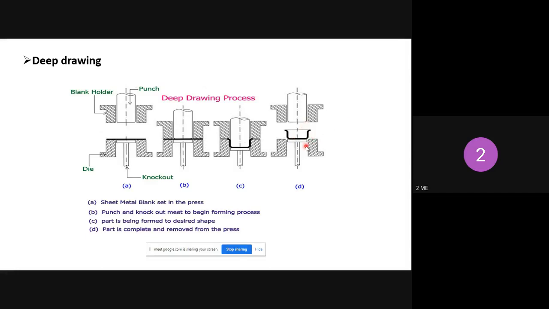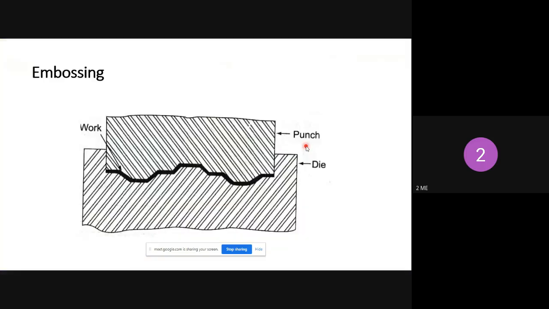All operations will be carried out by either a pneumatic system or a hydraulic system. So cup shape or container shape you can produce with the help of this drawing operation. Next one is the embossing operation. Embossing is nothing but giving a design or decoration. We are using this embossing operation for that purpose.